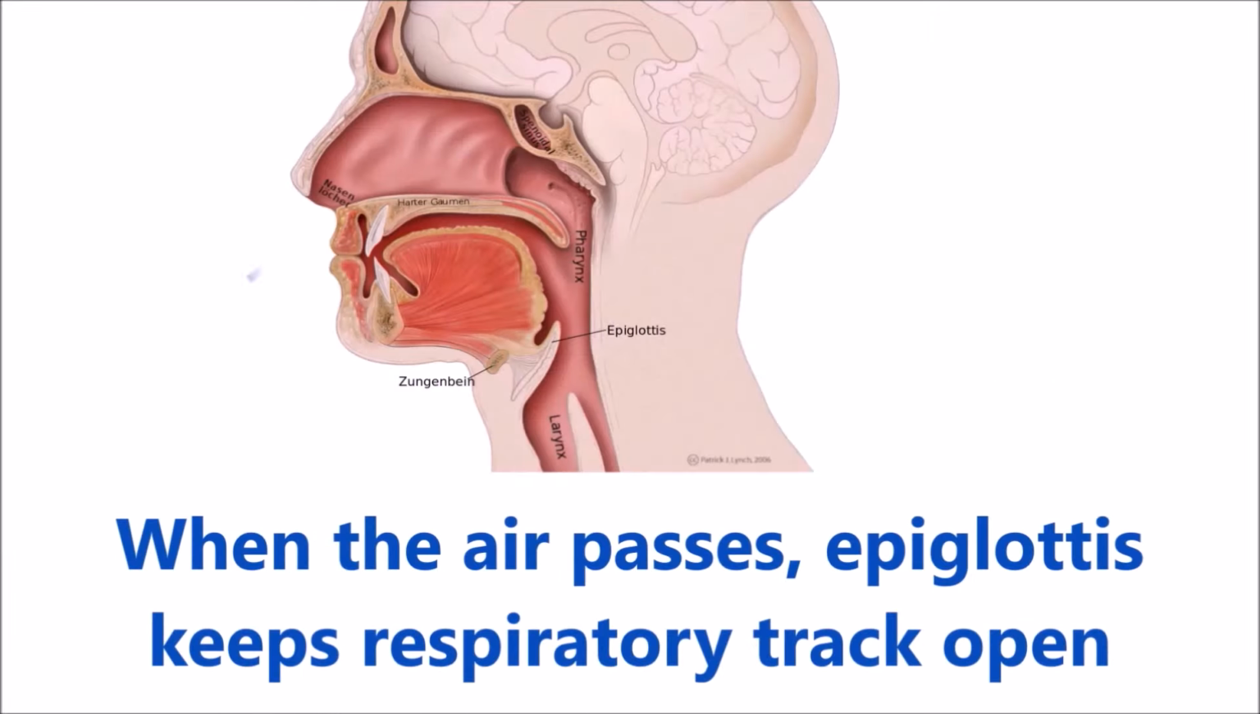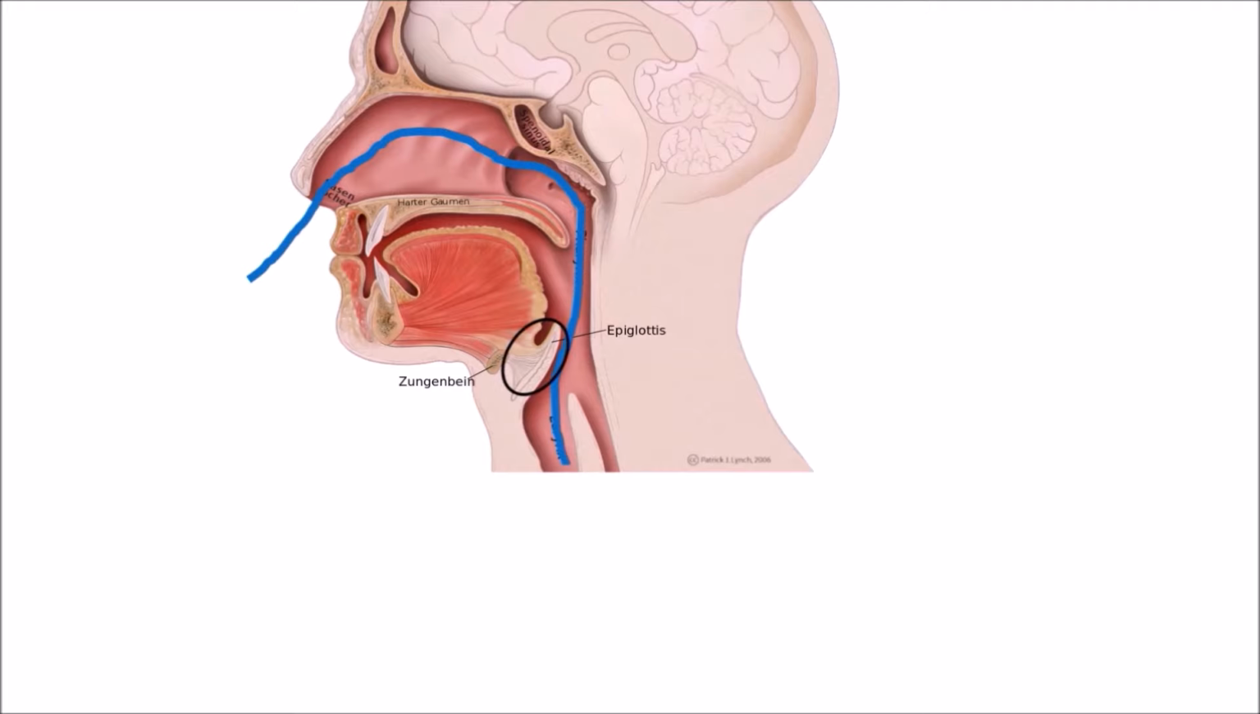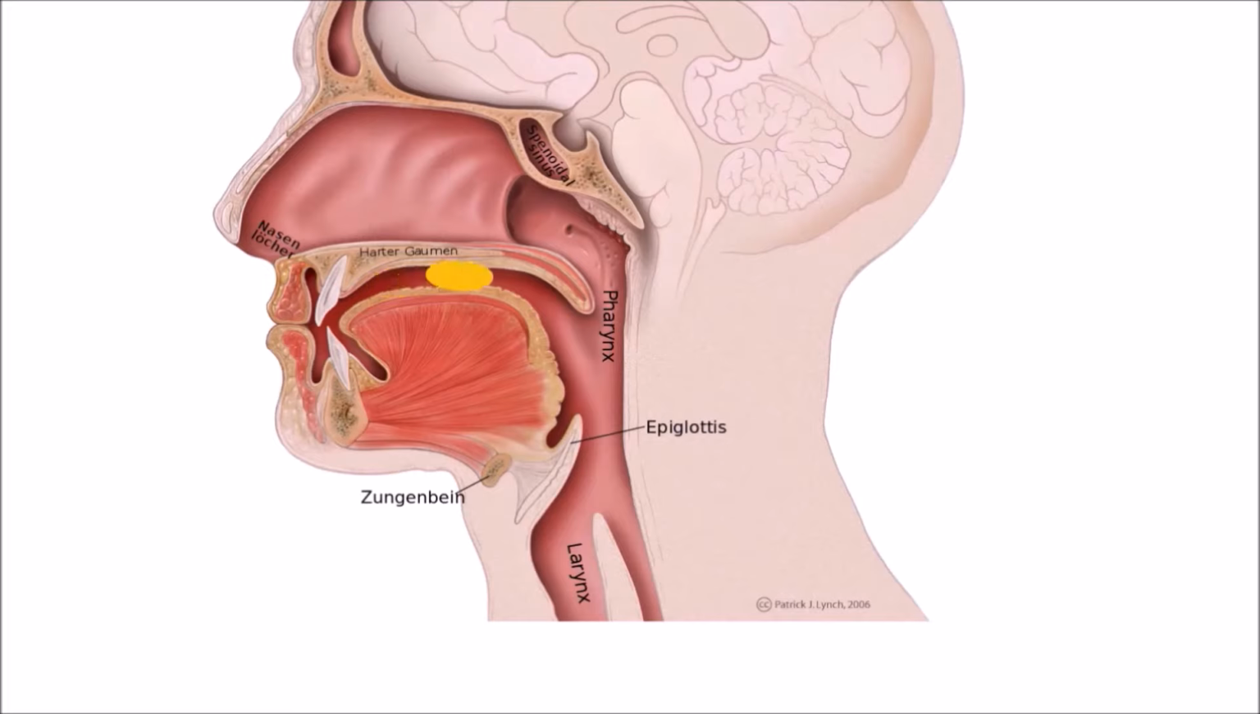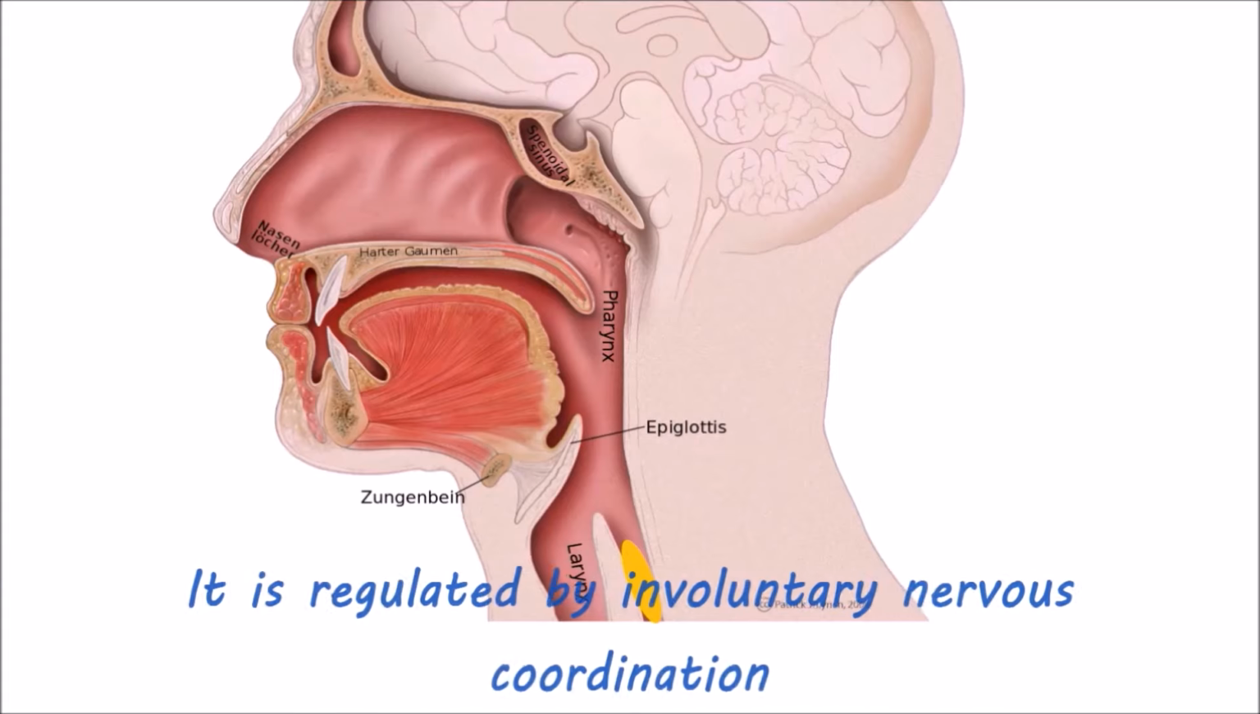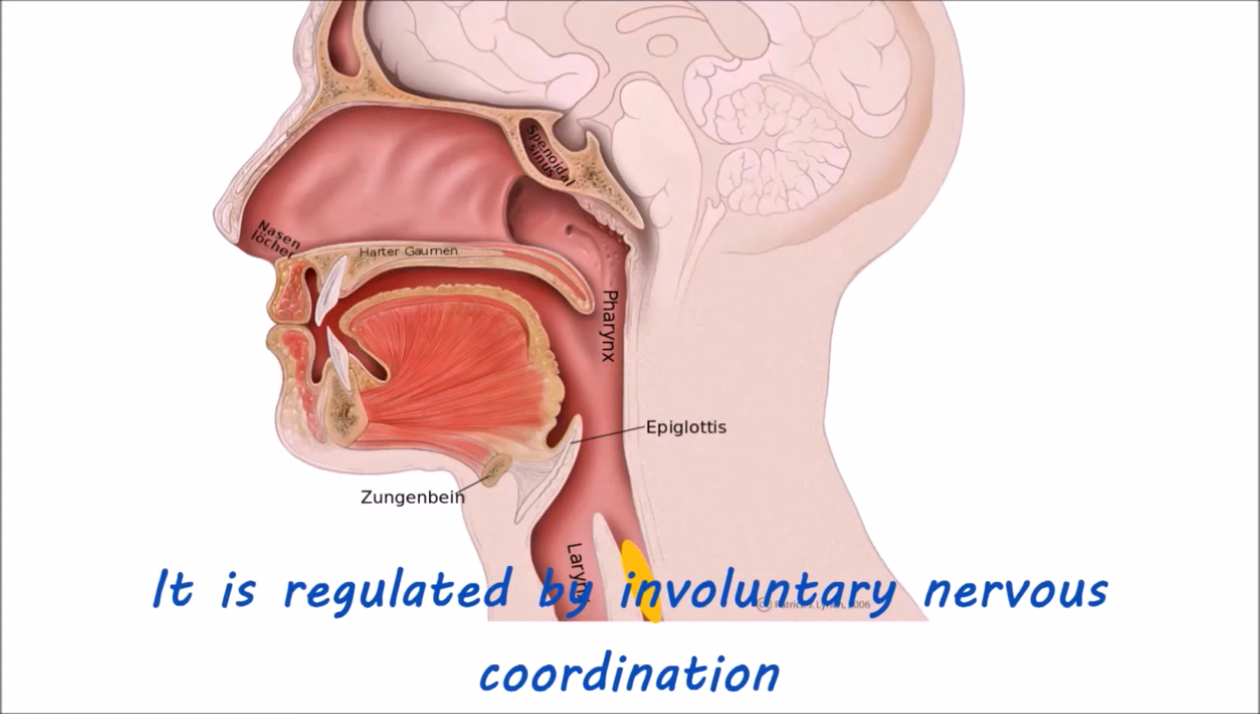When the air is passing through the way, it keeps itself open and erect. But only when we swallow the food, it is moved by the food as it closes the way towards the respiratory tract, preventing the food from entering into the respiratory tract and allowing the food to move through the digestive tract. It is regulated by the nervous system involuntarily.